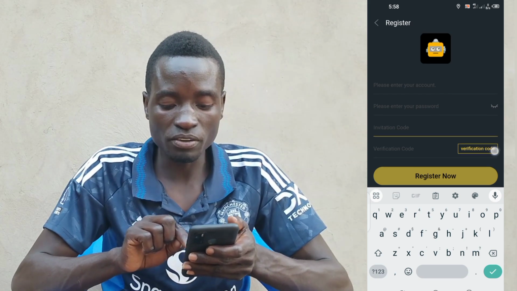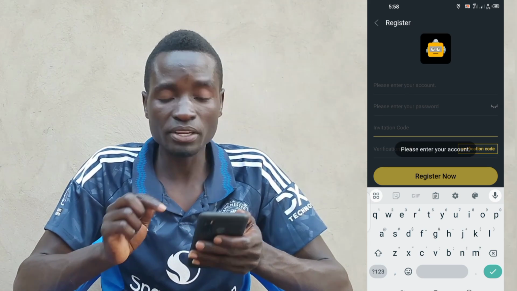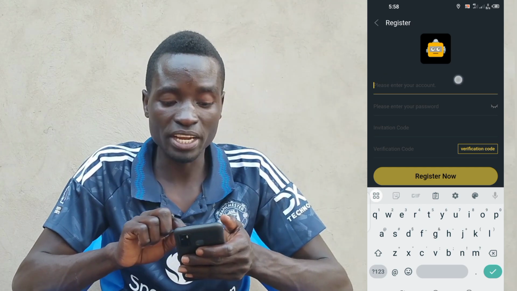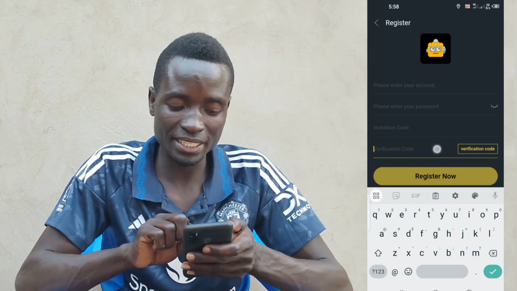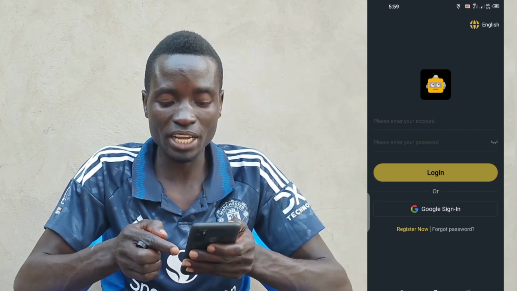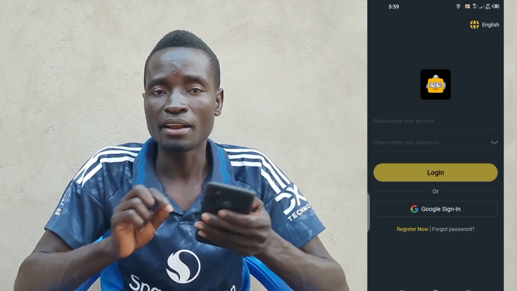Then you click on verification code. When you tap on the verification code, they're going to send a verification code to the email address you have provided here. Now you copy it and paste it here. After that, you click on register. Now after registering, it is going to ask you to either log in or it may log you in automatically.